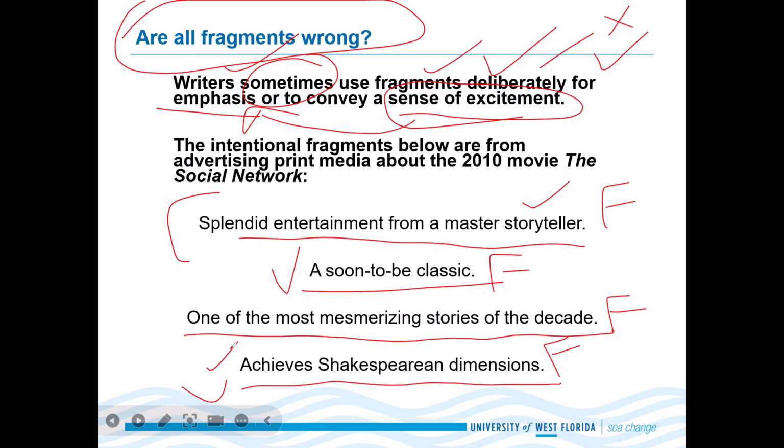You can find them on the back cover of a book, on the blurb. You can find them on billboards. You can find them on posters and in ads on YouTube or on social media.